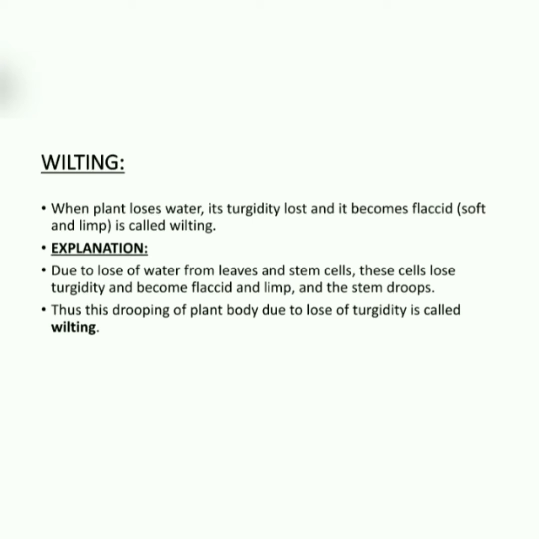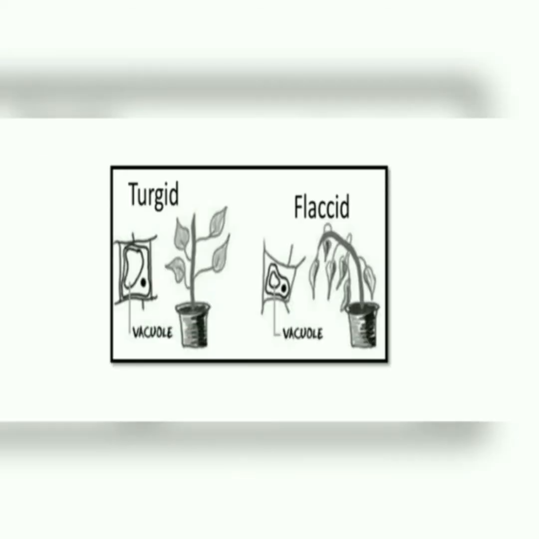As we know, when water is lost from the plant body, the leaves will automatically drop, their shape will loosen, and they will become flaccid instead of turgid, they will become soft. So this drooping of the plant body due to loss of turgidity is called wilting. The loss of turgidity means that water is lost from the plant body.